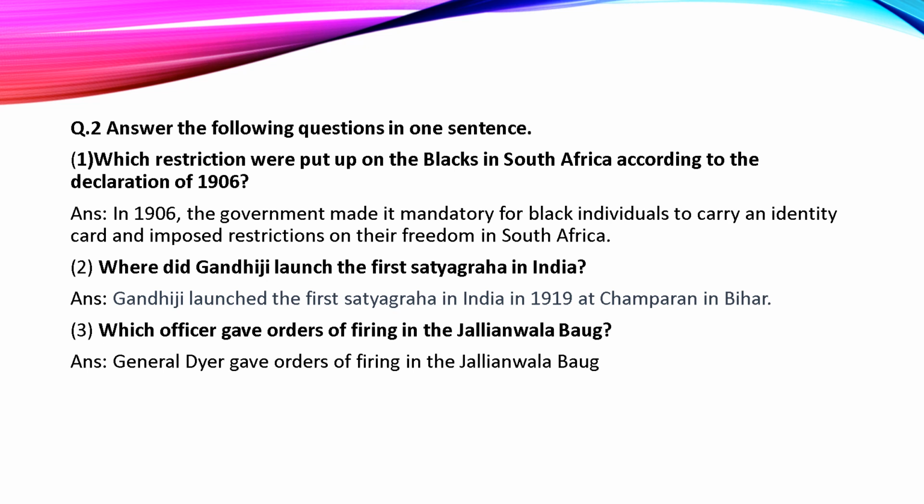Where did Gandhiji launch the first satyagraha in India? Gandhiji launched the first satyagraha in India in 1919 at Champaran in Bihar. Which officer gave orders of firing in the Jallianwala Bagh? As you all know, General Dyer gave orders of firing in the Jallianwala Bagh.